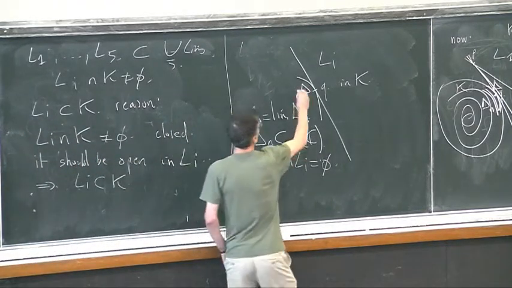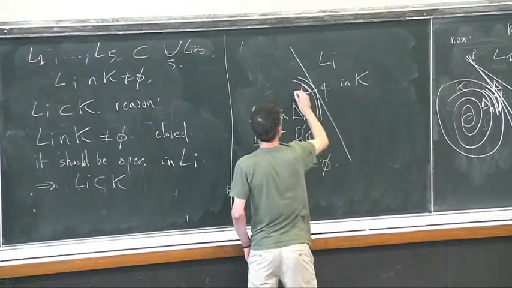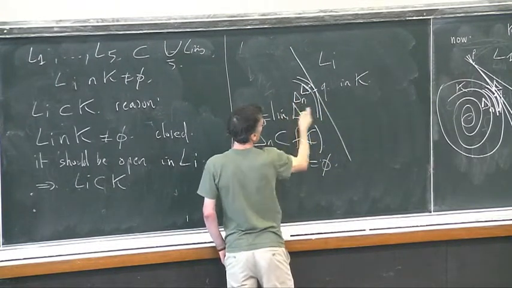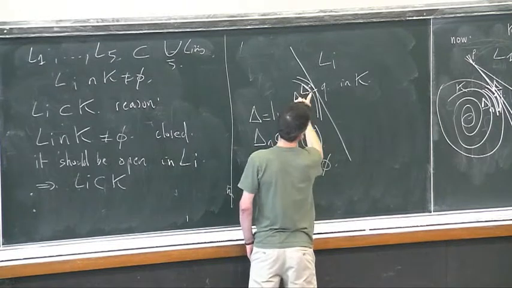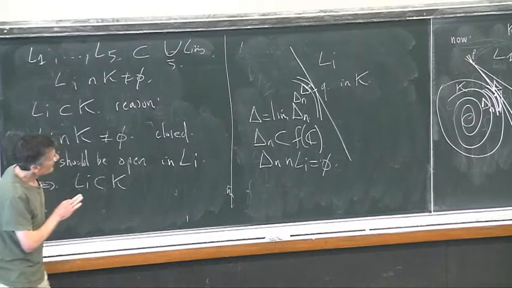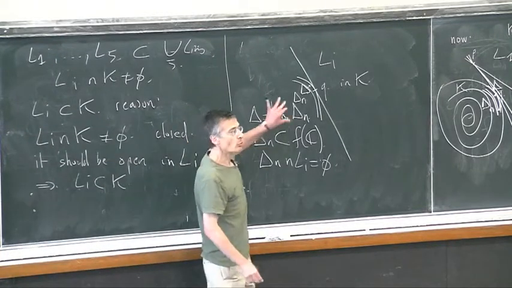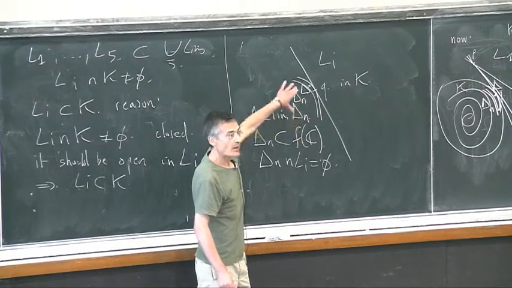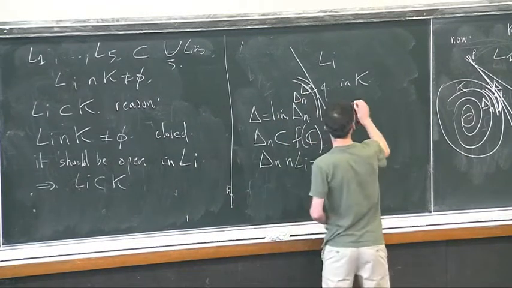So I should have this picture of a sequence of disks outside the line and touching the line at the limit. The only possibility is for delta to be completely included inside Li.